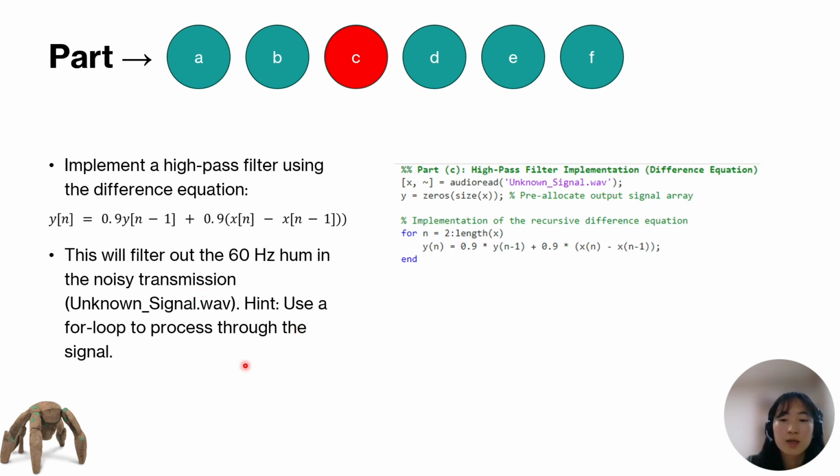So on the right is the MATLAB code, and we can see that we're reading the unknown signal, the audio file. Then we're going to pre-allocate some arrays, and then we're going to implement the for loop to run the high-pass filter using the difference equation provided. It's just going to be recursively running through and filtering out the 60 hertz hum.